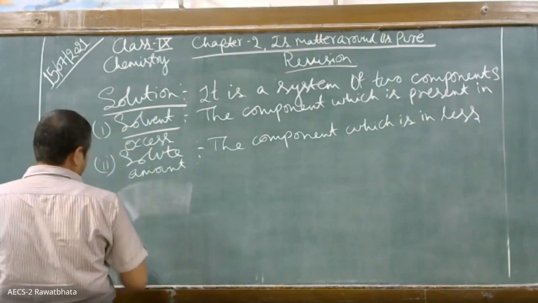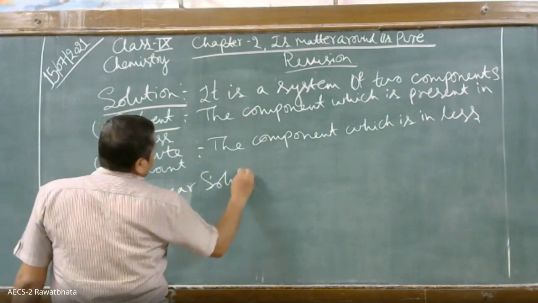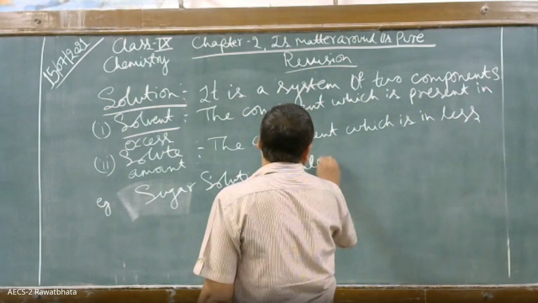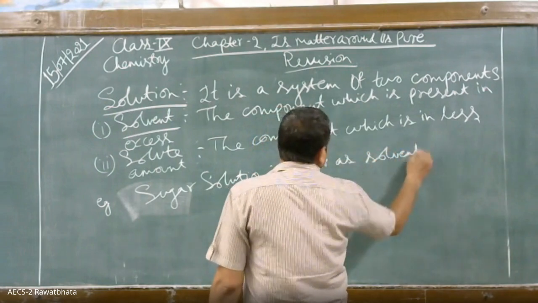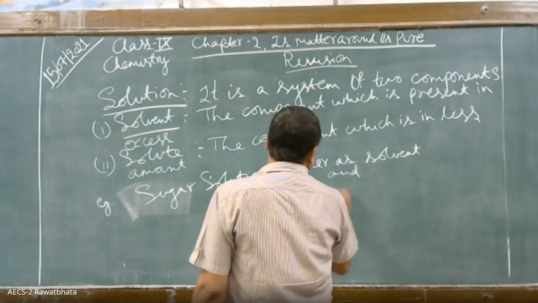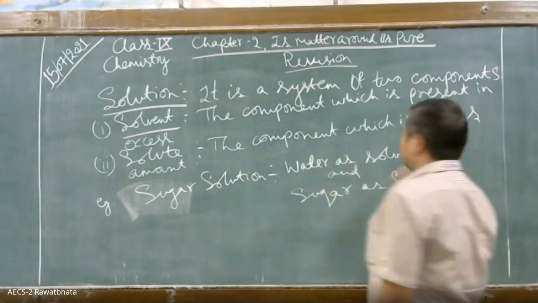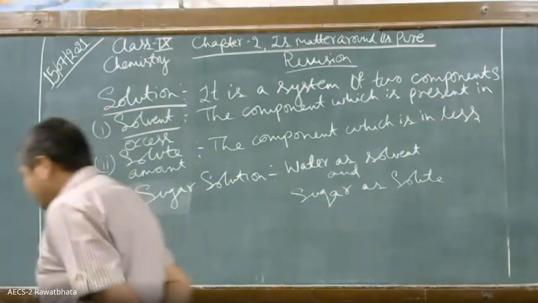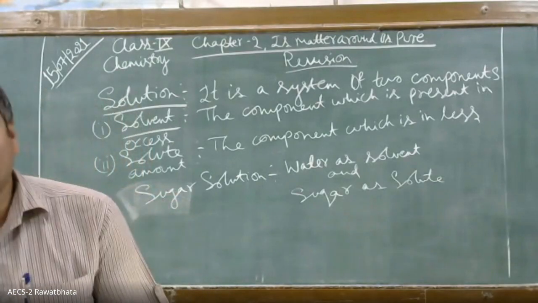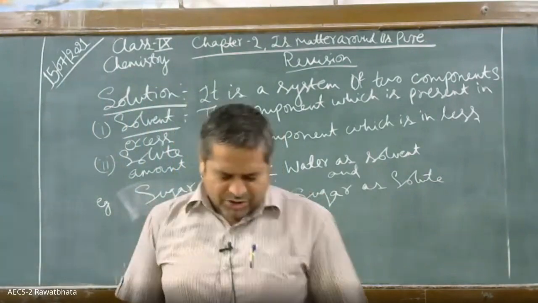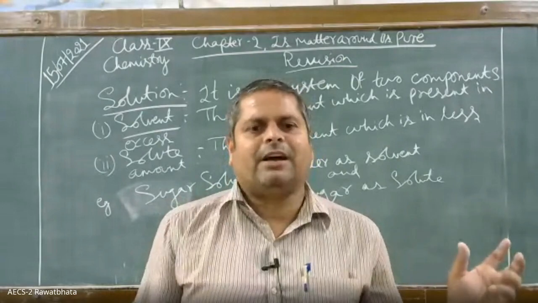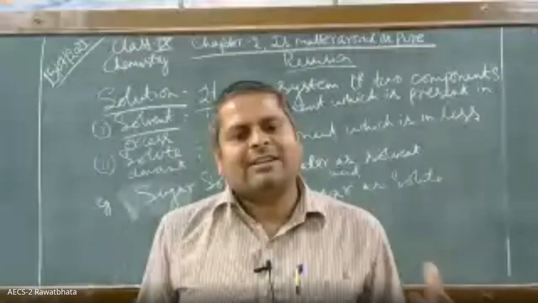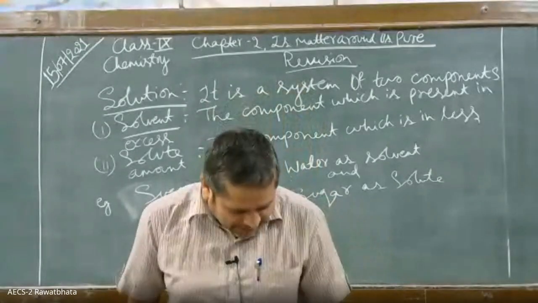Sugar solution has water as solvent and sugar as solute. समझ में आ गया कि क्या आ गया? आया कि नहीं? चलिए, अब ये जो सॉल्यूशन है, इसकी कंसंट्रेशन निकाली जाती है। सॉल्यूशन हम लोग इसको डिफाइन कर सकते हैं। Solution is a system which is composed of two components: the component present in excess is called solvent, and the component which is present in less amount is called solute. है ना? अब there are different types of solutions.